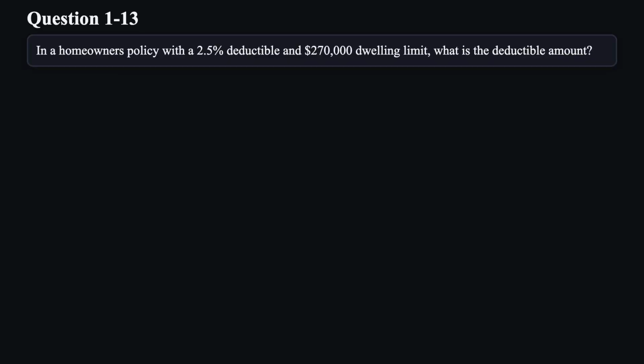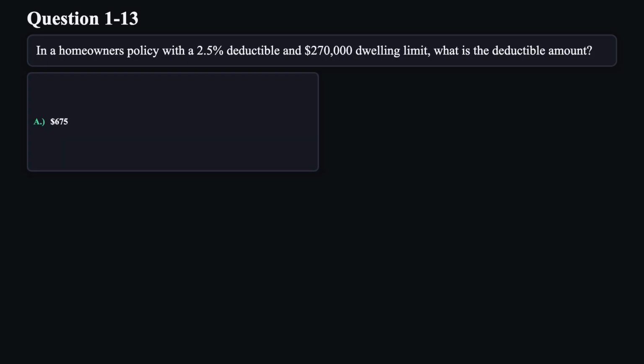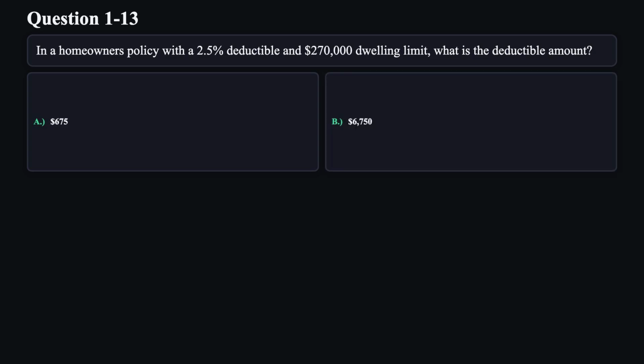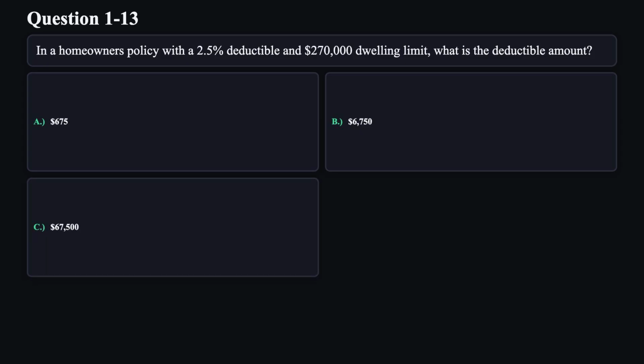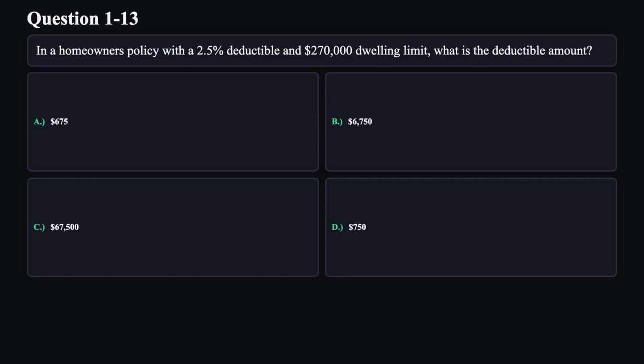Question 13. In a homeowner's policy with a 2.5% deductible and $270,000 dwelling limit, what is the deductible amount? A. $675. B. $6,750. C. $67,500. D. $750.